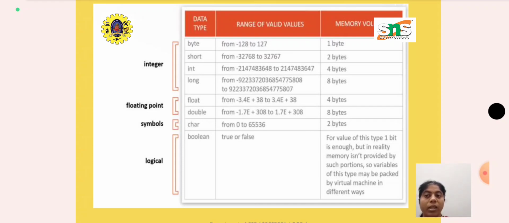For float and double, it is 4 and 8 bytes respectively. For char, it is 2 bytes. And for boolean, we can have only one bit. It may be 0 or 1, so one bit is enough for boolean. But in the case of character, we need 2 bytes in Java.